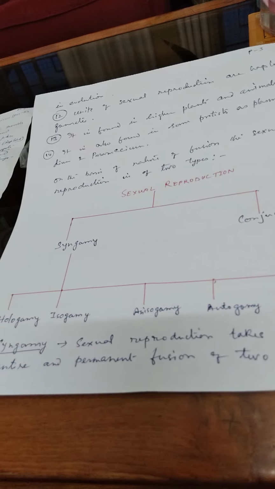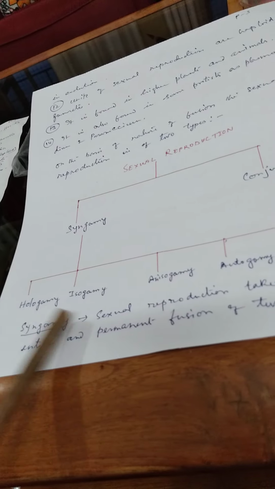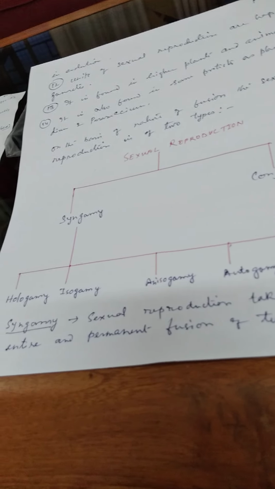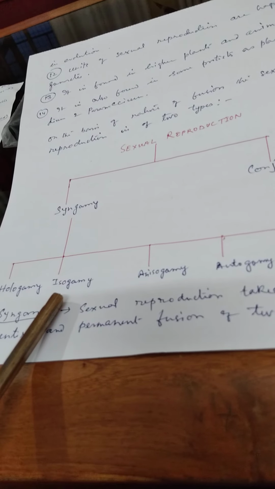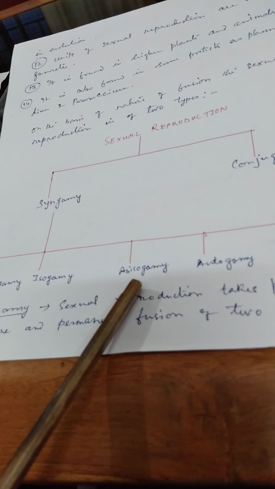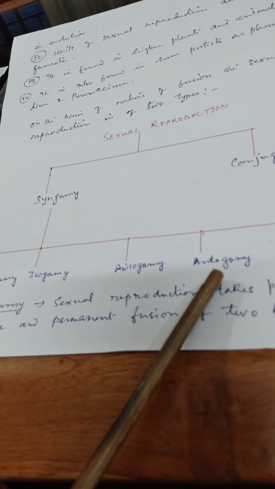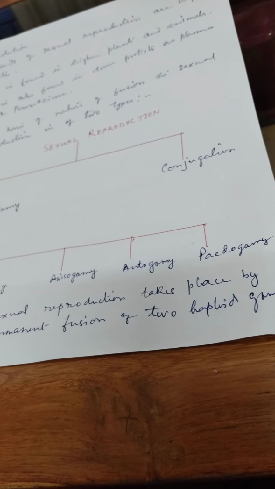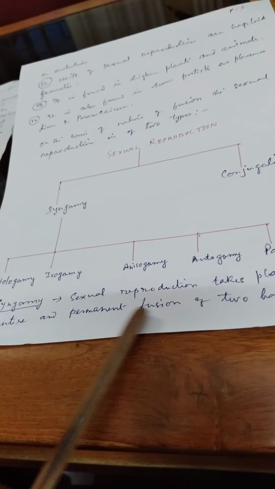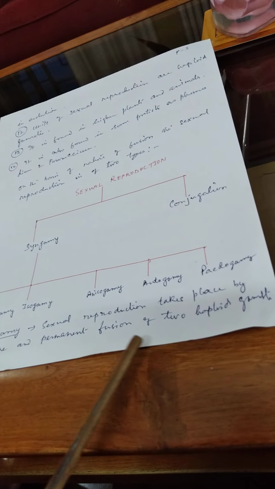Now syngamy is again divided into five types. Number one is hologamy, number two isogamy, number three anisogamy, number four autogamy, number five pedogamy. Now, what is syngamy? Sexual reproduction takes place by entire and permanent fusion of two haploid gametes.